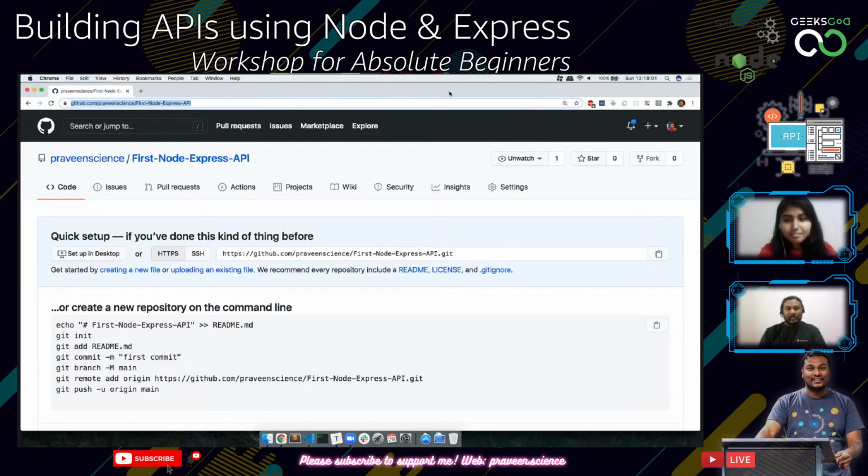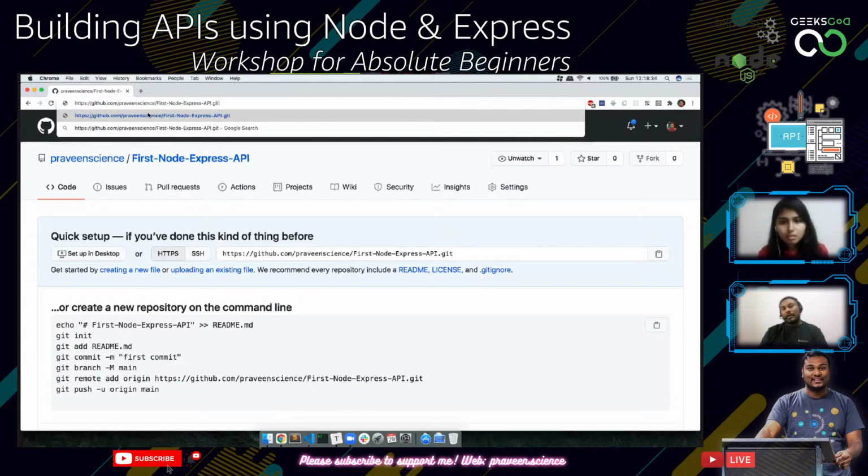So generally what I would suggest everyone to do is, on the right side, you see this small paste button kind of thing. Just click on this. This will copy this whole HTTPS link. And I will always suggest people to copy your username, put it in front of GitHub and press an at. So this is the complete URL.